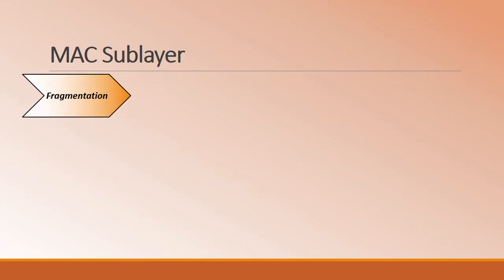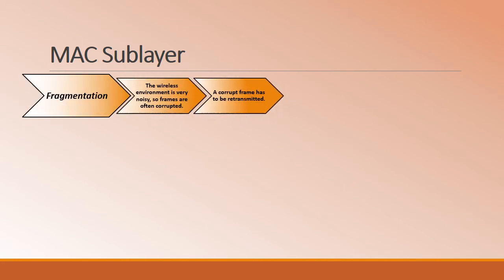So the next concept under the MAC sublayer is fragmentation. As we have spoken of the characteristics of the wireless environment, since it is very noisy, the frames are very easily corrupted. Once the frame is corrupted, there is a need for retransmission.